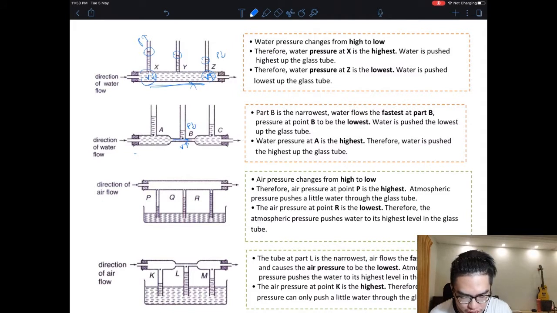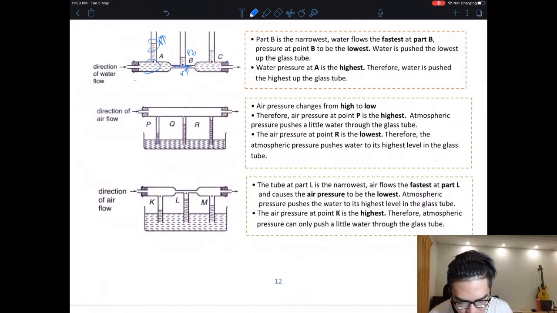And then the pressure is the highest here because it is at the beginning. Okay, and then for this one, it's the same. Instead of using water, I use air. So can you see this rises the highest? This is the reverse. The pressure here is the lowest. Okay, pressure low, that's why the water can rise very high.